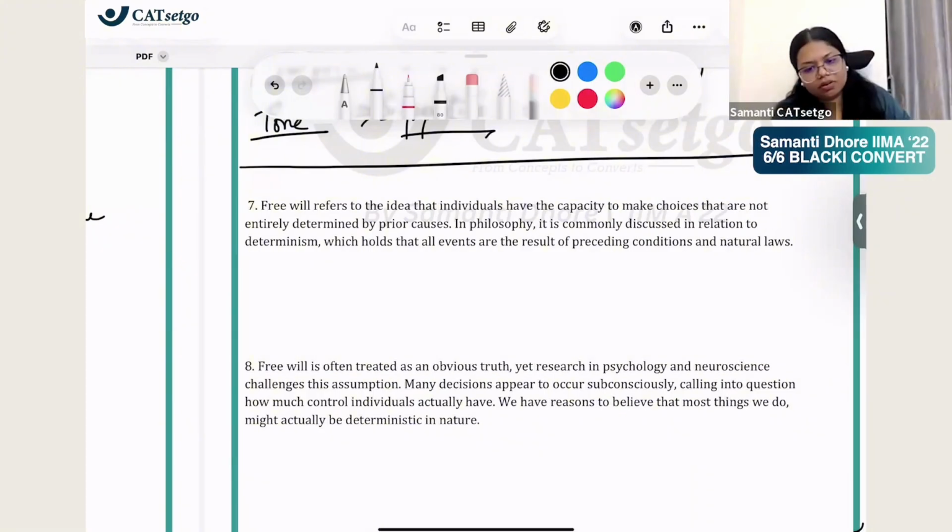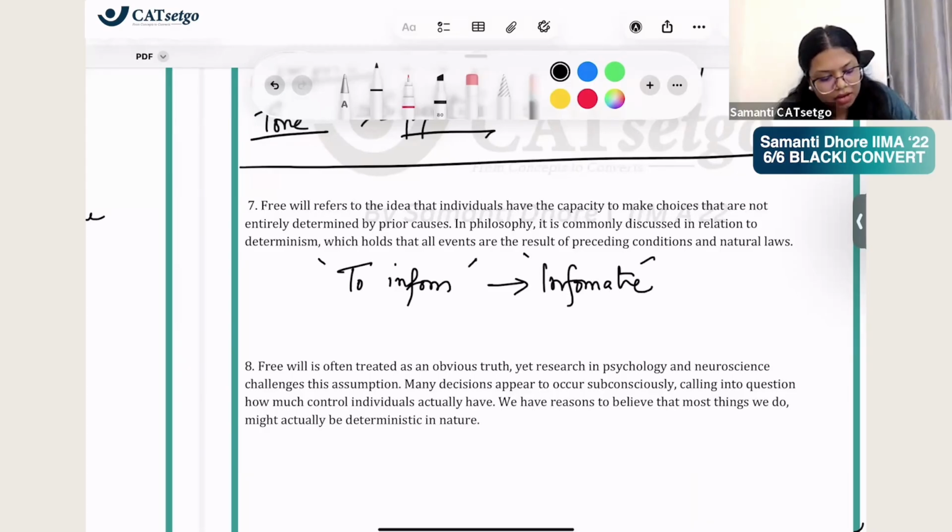Very good. This is to inform. And the tone is also informative. It is straightforward, right? It informed us, there is no opinion.